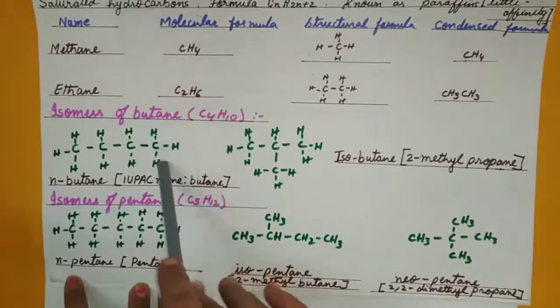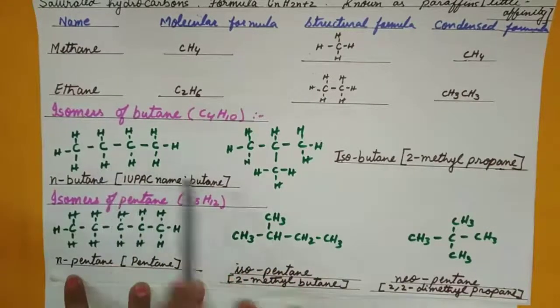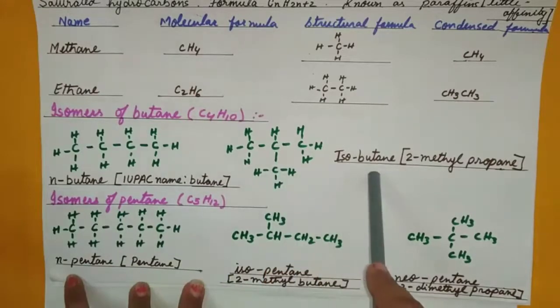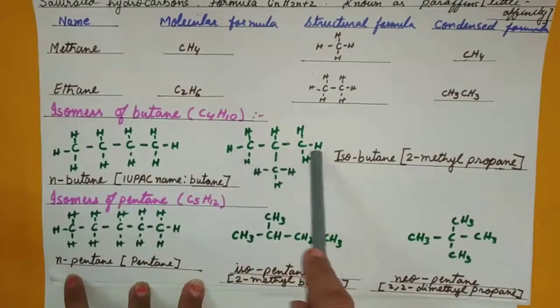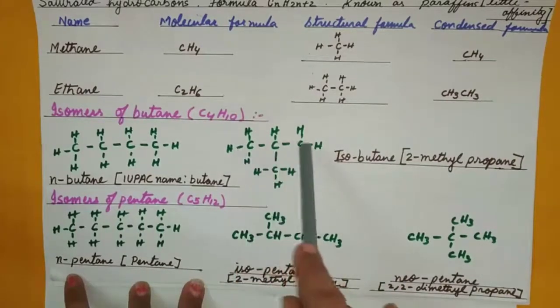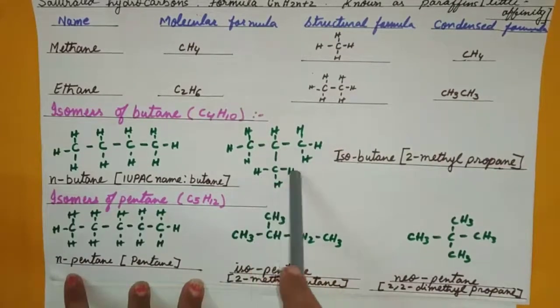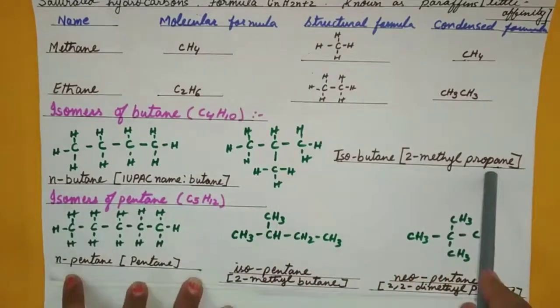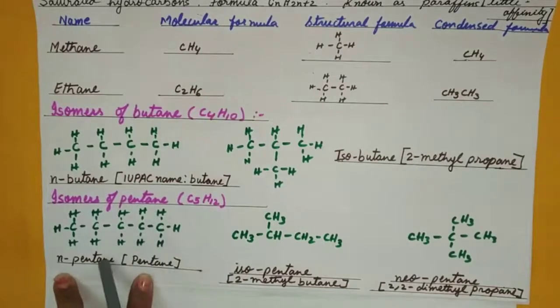But if you pick one methyl group and exchange with the place of a hydrogen as done here, the name becomes isobutane and the IUPAC name is 2-methyl propane. 1, 2, 3, prop, all single bond, propane, and this is a methyl group attached to the second carbon atom, so 2-methyl propane. For pentane: n-pentane, isopentane and neopentane.